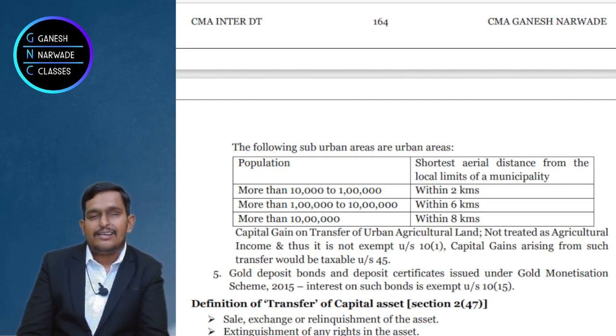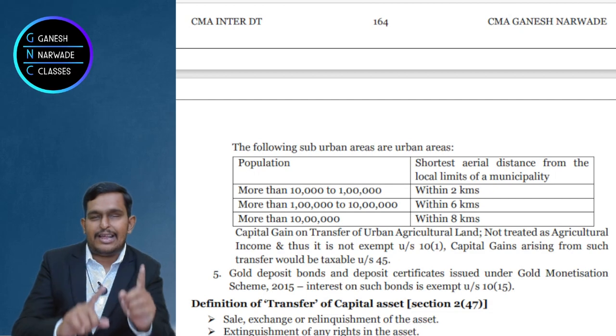And one more thing, we know what is rural and urban now, right? With this we completed the definition of capital asset.